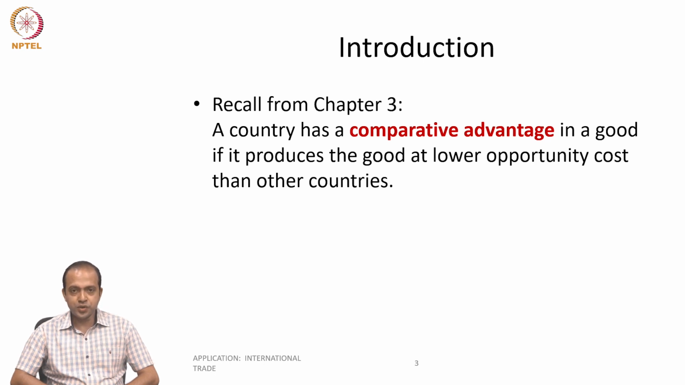So, if you recall, we said that a country will export that particular commodity in which the country has comparative advantage. And what is comparative advantage? Basically, the lower opportunity cost of production. We were talking about wheat and computers in the context of the United States and Japan, right?